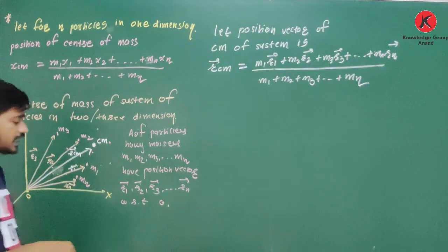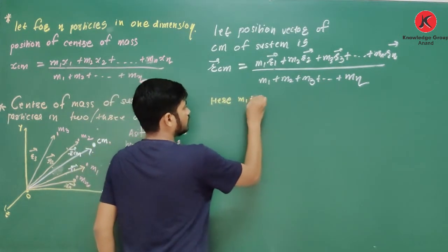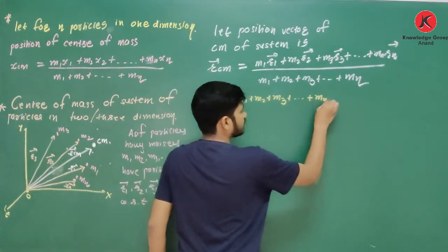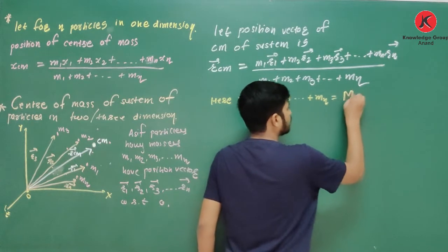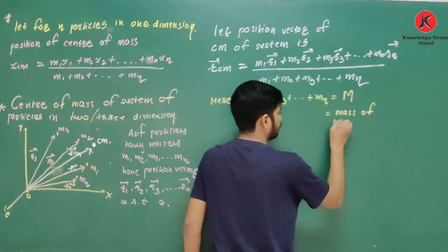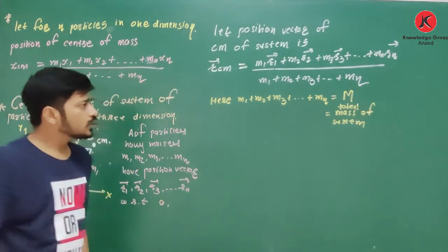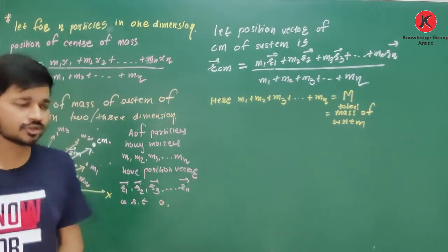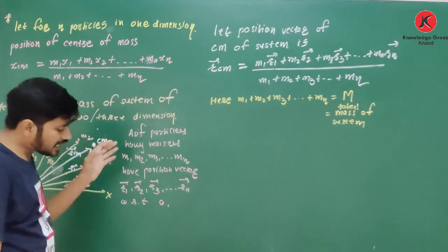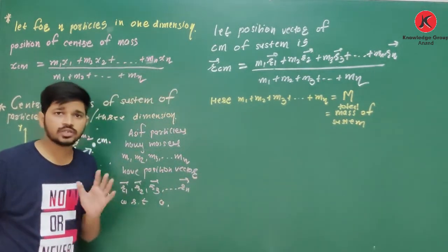Okay, now here m1 plus m2 plus m3 up to mn is equal to what? Capital M. That is total mass of system. Clear about this? Yes. These particles first having mass m1, m2, m3 up to mn. So if I add their mass, it is called total mass of system.